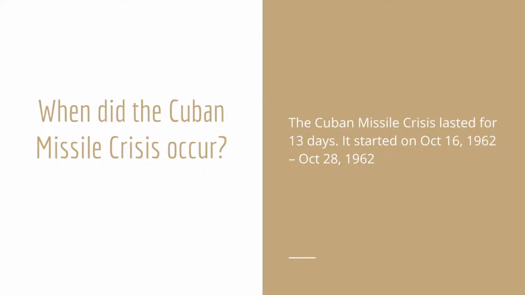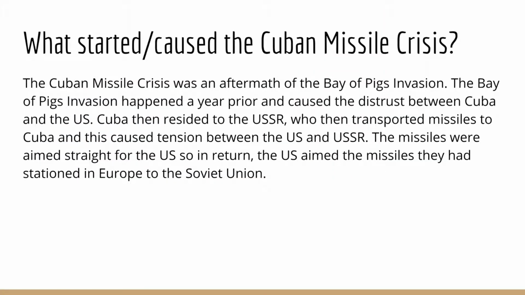What started or caused the Cuban Missile Crisis? The Cuban Missile Crisis was an aftermath of the Bay of Pigs invasion. The Bay of Pigs invasion happened a year prior and caused a distrust between Cuba and the U.S. To sum it up, the Bay of Pigs invasion was when the U.S. tried to overthrow Fidel Castro but failed.